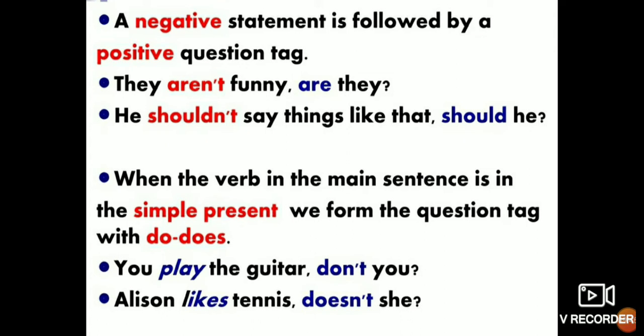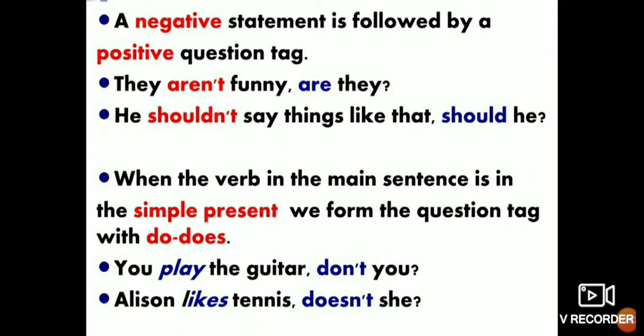A negative statement is always followed by a positive question tag. Okay. This also we have discussed earlier. They aren't funny. This is a negative sentence. So aren't means they are not funny.